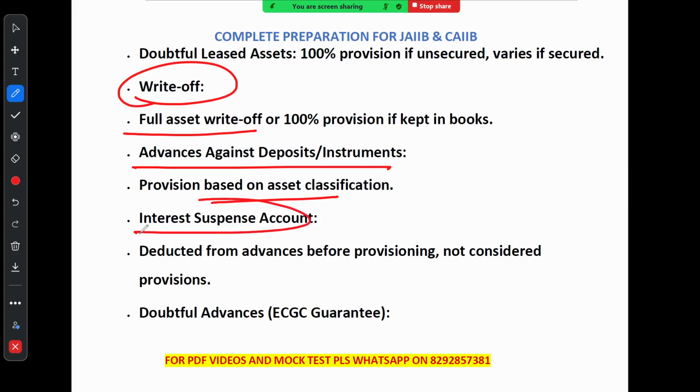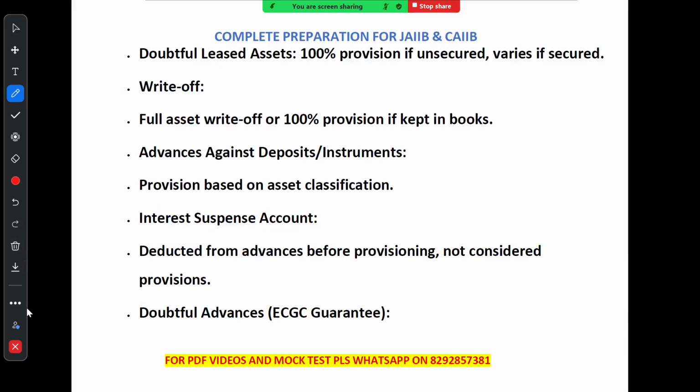Lastly, we have the interest suspense account. This account is used to track interest that is not received. Before the bank calculates how much they need to set aside for bad loans, they deduct this interest from the loan balance. But remember, it is not counted as a provision. In short, these rules help banks stay cautious with their money and protect themselves from loss.